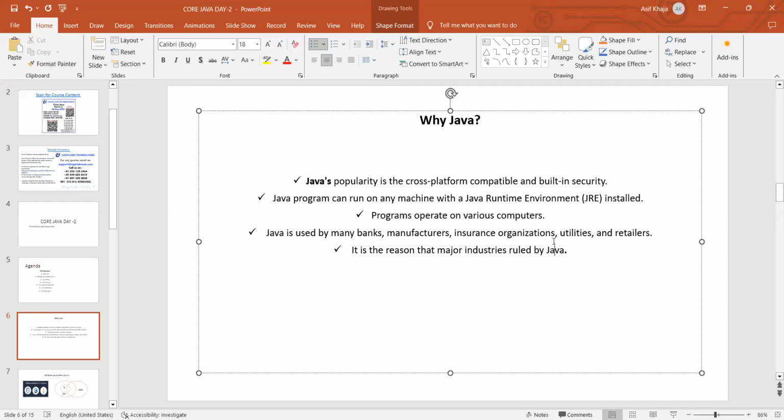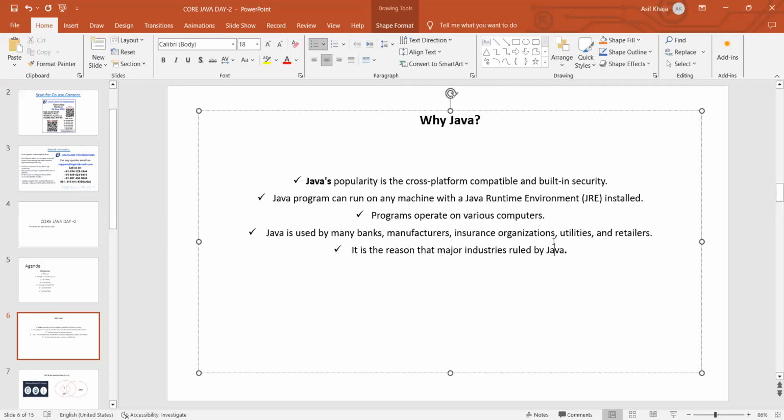A Java program can run on any machine with a JRE installed. If you have the JRE installed on any machine like Mac OS or Linux or Windows, anything, then we are able to run Java programs on those machines. And those programs can operate on various computers.